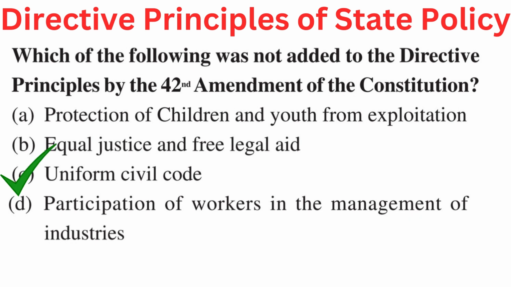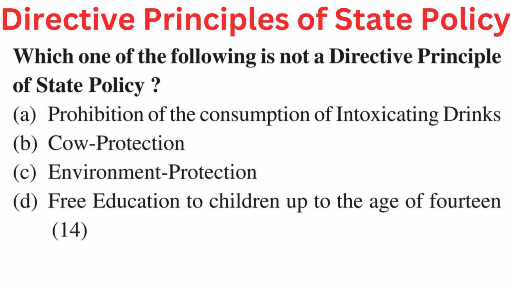Right answer is C. Uniform civil code. Your question is, which one of the following is not a directive principle of state policy? Your options are A. Prohibition of the consumption of intoxicating drinks. B. Cow protection. C. Environment protection. Or D. Free education to children up to the age of 14.